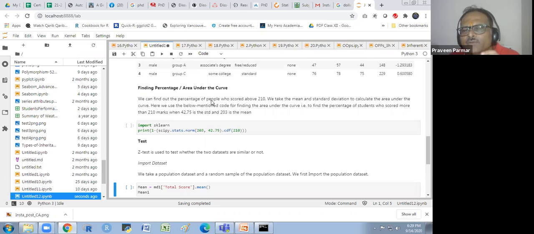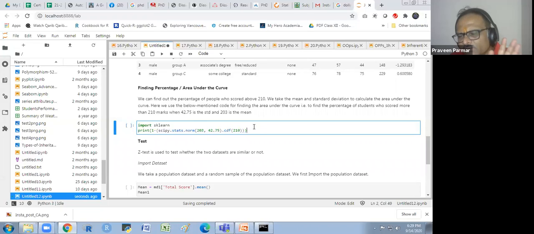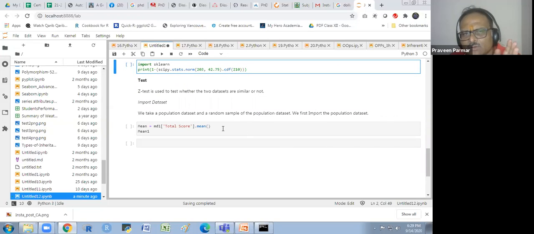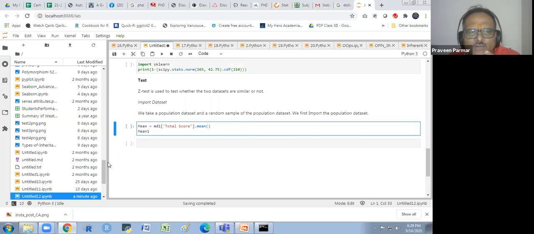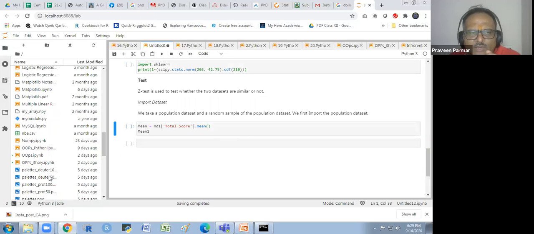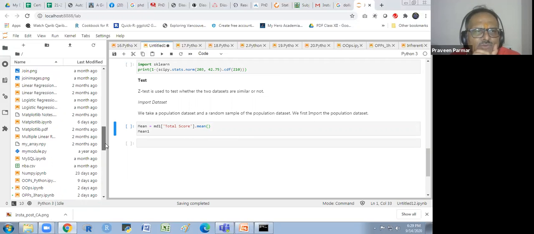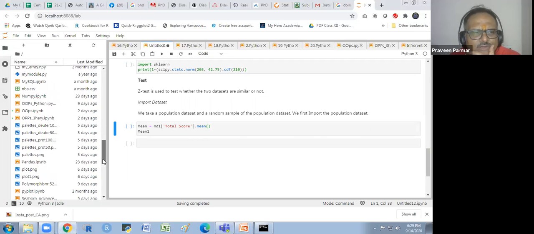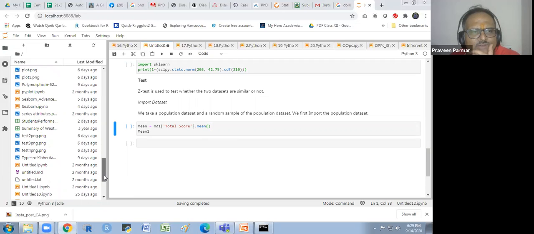We can find out the percentage of people who scored above 210, and we take the mean and standard deviation to calculate the area under the curve. Here I am using some other libraries, but it is a little bit not good. So we go to the other script and see how we could directly get this test. That would be better. We are not going into detail using the formula, writing the formula, then finding out. It's very hectic. If we have everything there, we could easily find it out.